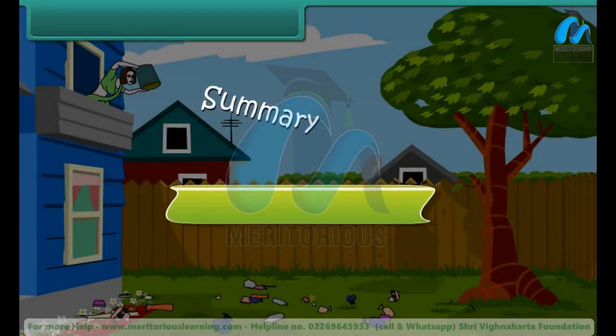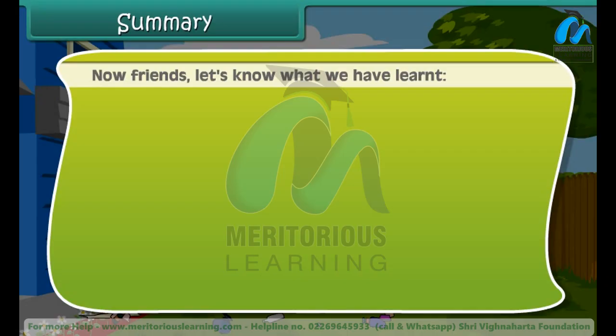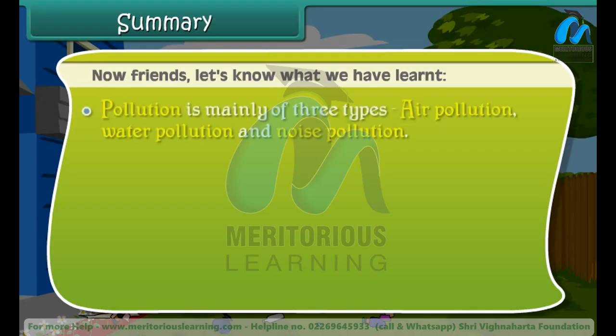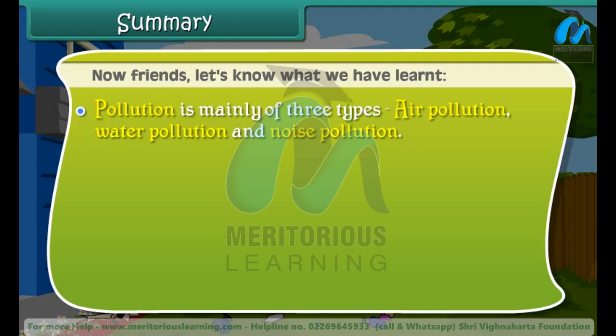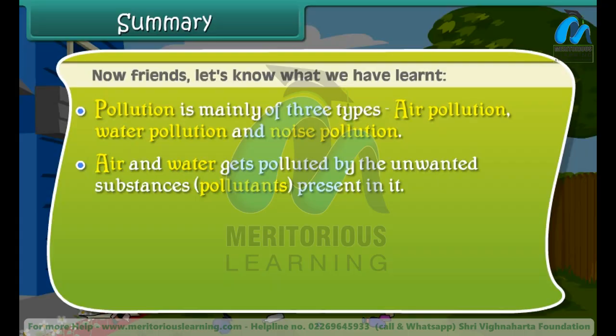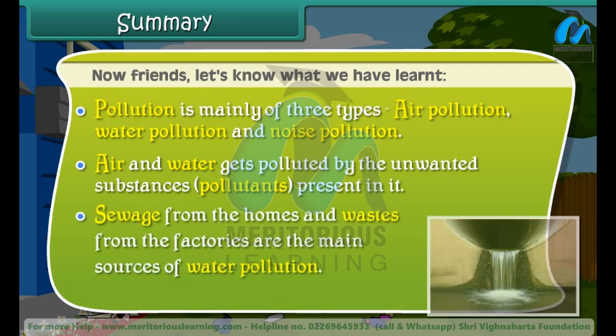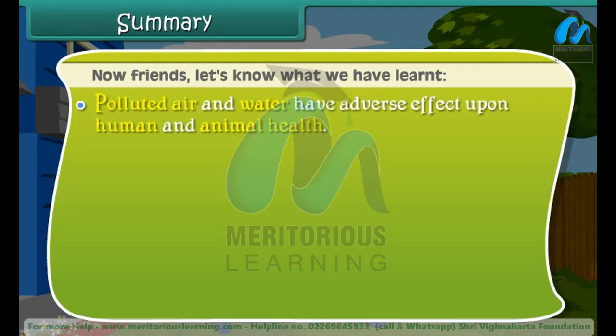Summary. Now friends, let's know what we have learnt. Pollution is mainly of three types: air pollution, water pollution, and noise pollution. Air and water get polluted by the unwanted substances, pollutants present in it. Sewage from the homes and wastes from the factories are the main sources of water pollution. Polluted air and water have adverse effect upon human and animal health.